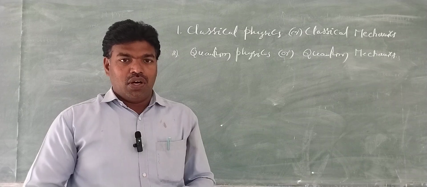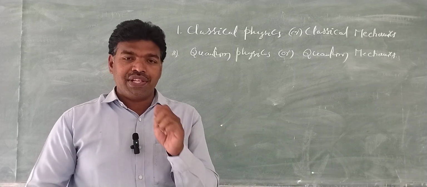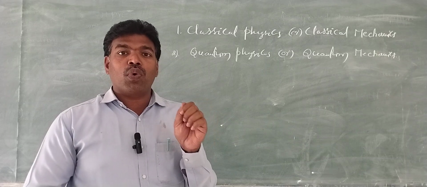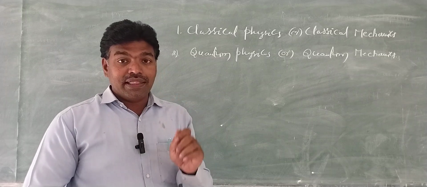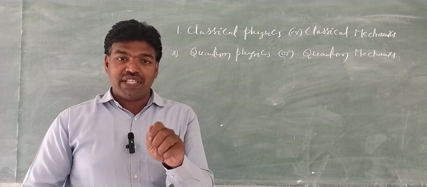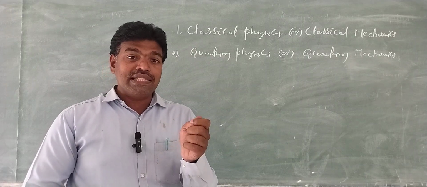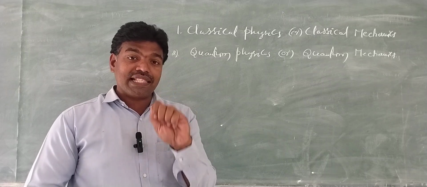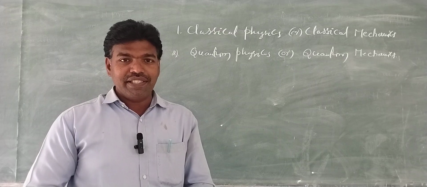We all know the three Newton's laws: the first law is the law of inertia, the second is that force is the product of mass and acceleration, and the third law is that every action has an equal and opposite reaction, right? Those three are Newton's laws. These three laws hold good when we are concerned with classical physics or classical mechanics, right?